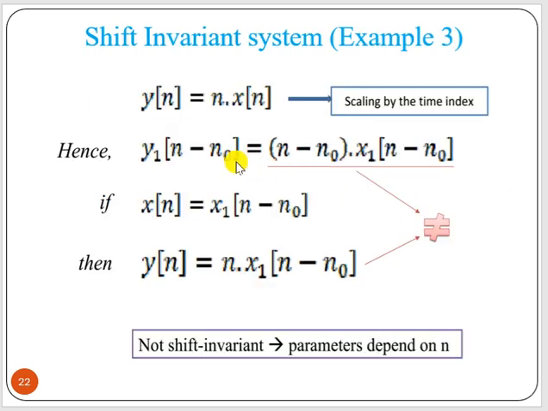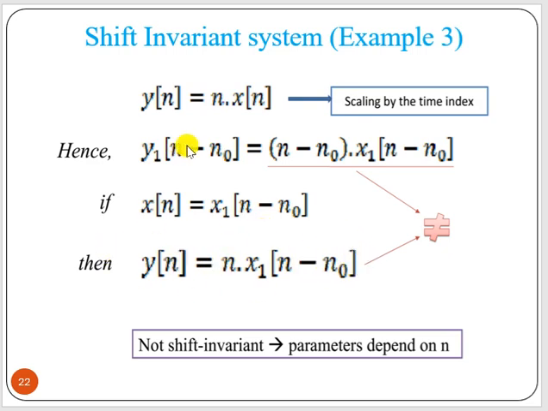Now another example, say y of n equal to n times x of n. If we delay the input, that means x of n equal to x1 of n minus n0, then y of n is n times x1 of n minus n0.